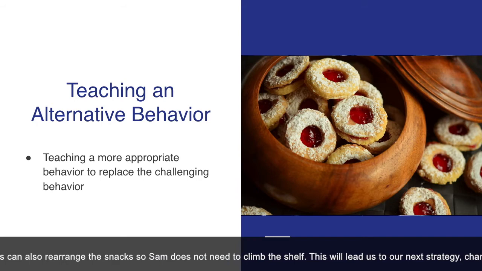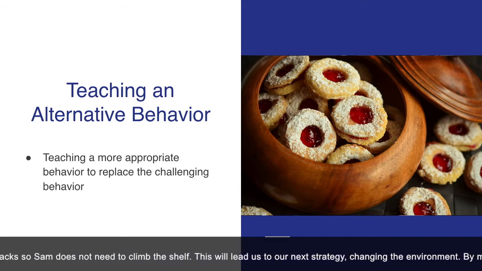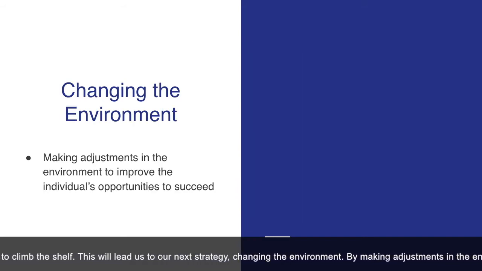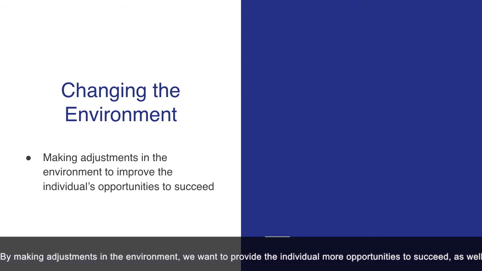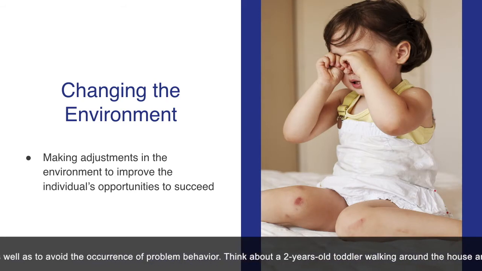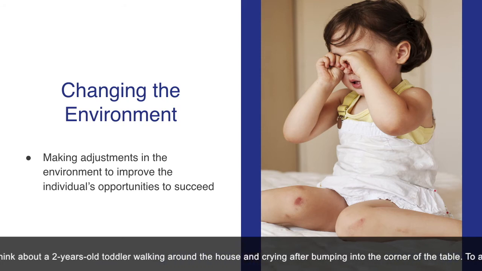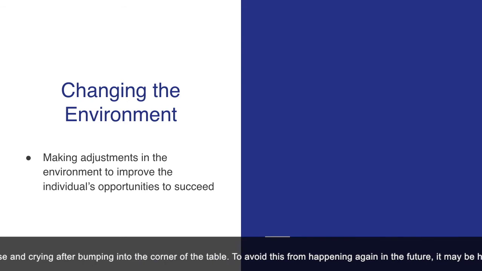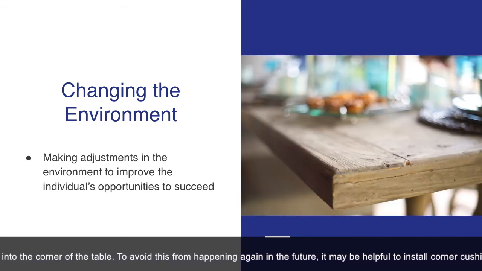This will lead us to our next strategy, changing the environment. By making adjustments in the environment, we want to provide the individual more opportunities to succeed, as well as to avoid the occurrence of problem behavior. Think about a 2-year-old toddler walking around the house and crying after bumping into the corner of the table. To avoid this from happening again in the future, it may be helpful to install corner cushions on furniture.